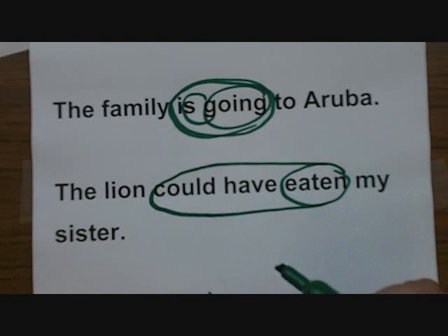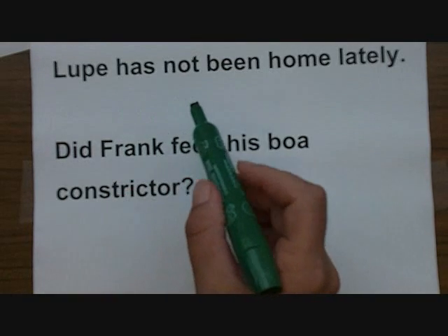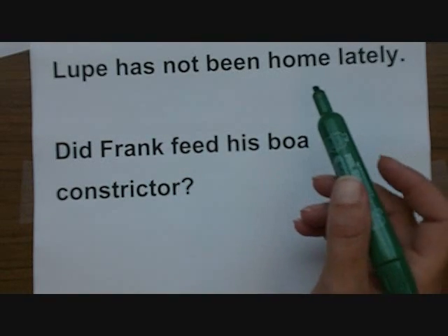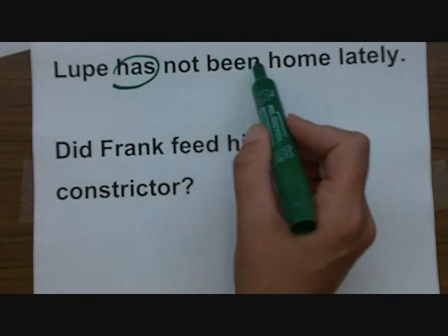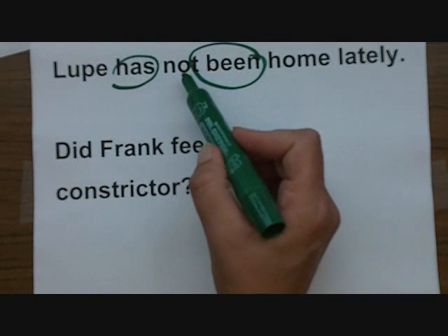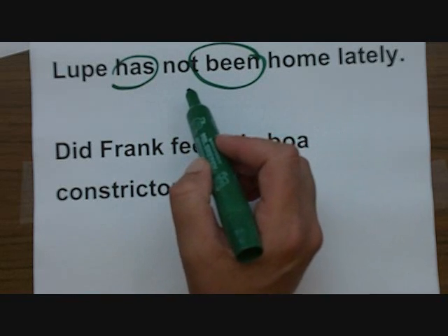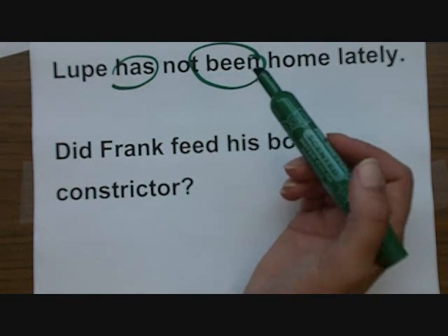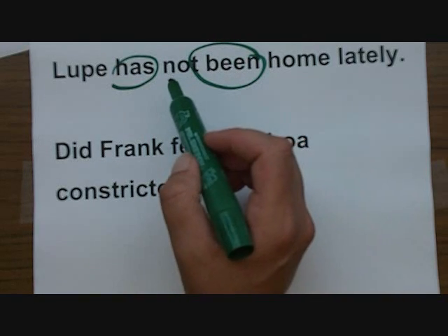Usually all the auxiliary verbs are right next to the main verb, but there could be a couple extra words in between them. Let's look at some examples. Lupe has not been home lately. The verb phrase is has been. This word not is an adverb, and it's stuck in the middle of the verb phrase. So if you're asked to identify a verb, always remember that the word not is not a verb.